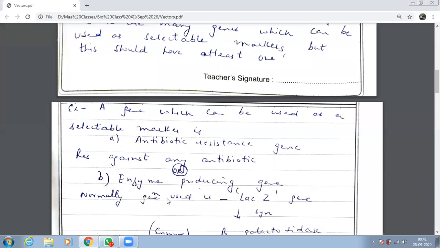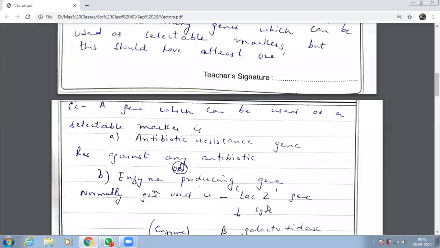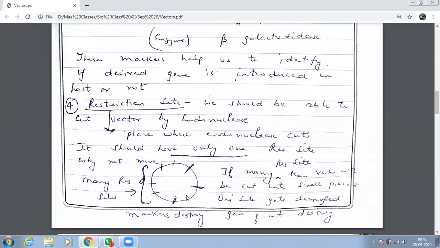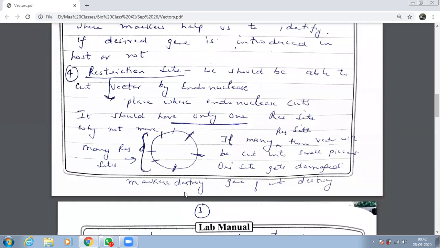Just now we talked about the maximum cases. The normal gene which is used as the enzyme producing gene is the LAC-Z gene. The LAC gene synthesizes an enzyme. What is the name of the enzyme? Beta galactosidase. So these markers will help you to identify if your desired gene is introduced into the host or not. And the fourth thing which a vector should have is a restriction site.